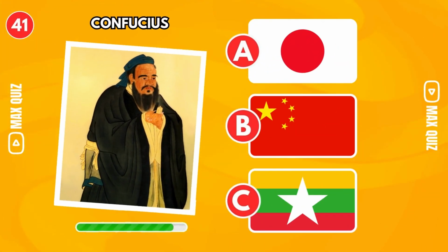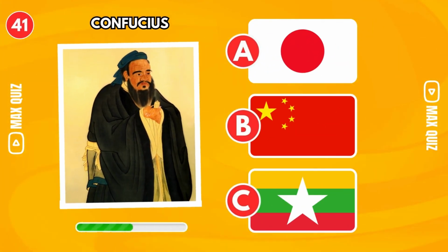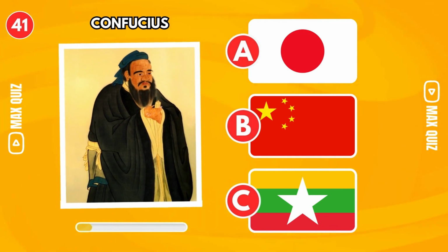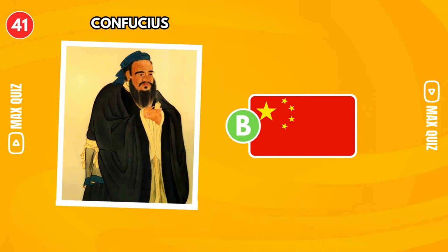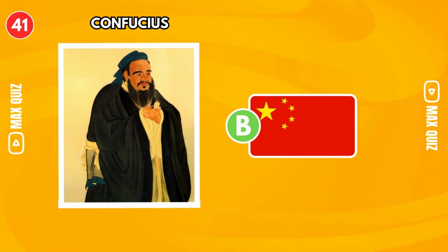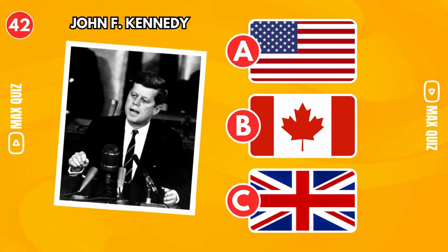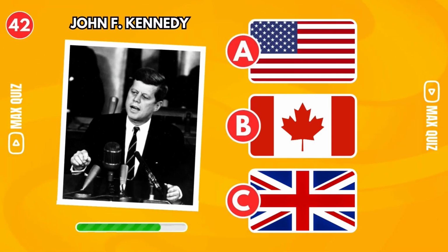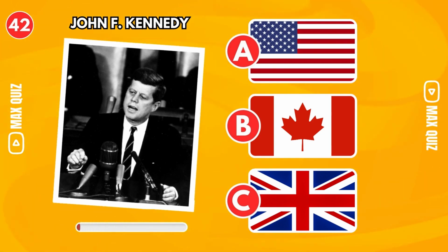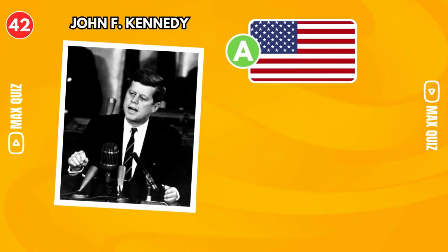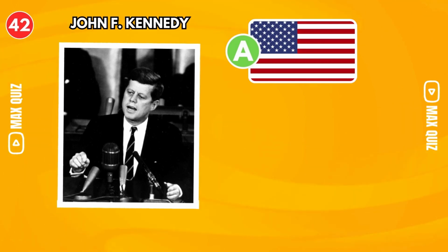Confucius. China. Confucius was a Chinese philosopher, politician, and educator who lived between 551 and 479 BC. John F. Kennedy. USA. John F. Kennedy was the 35th President of the United States.